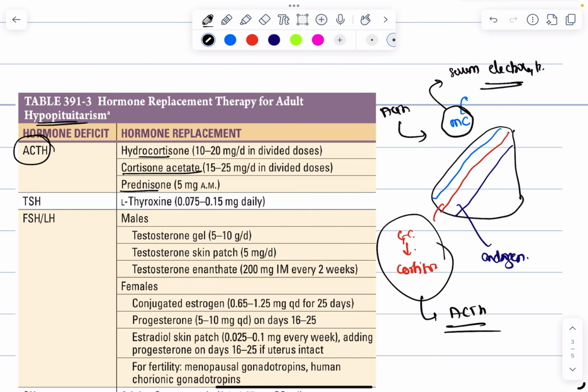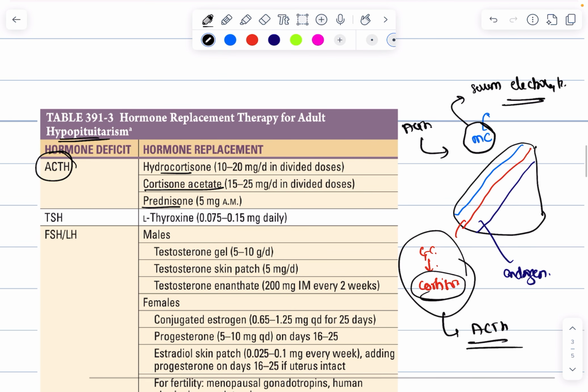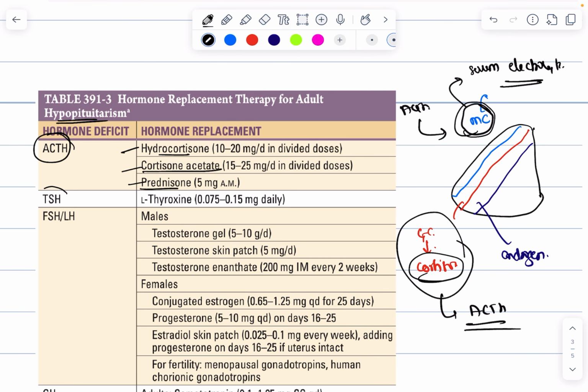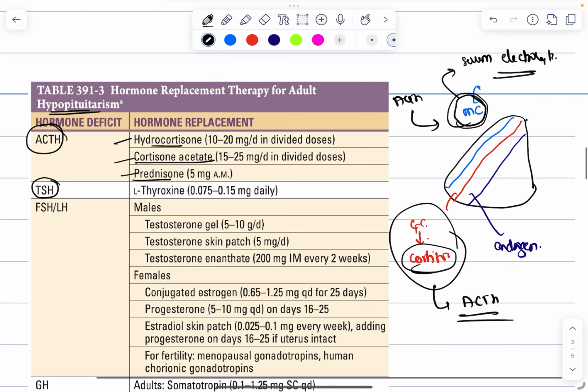And that is why if there is ACTH deficiency, the cortisol levels will decrease in our body, and hence you need to supplement hydrocortisone, cortisone, or prednisolone only, because mineralocorticoid secretion will be normal. And if there is deficiency of TSH, then you will give L-thyroxine.